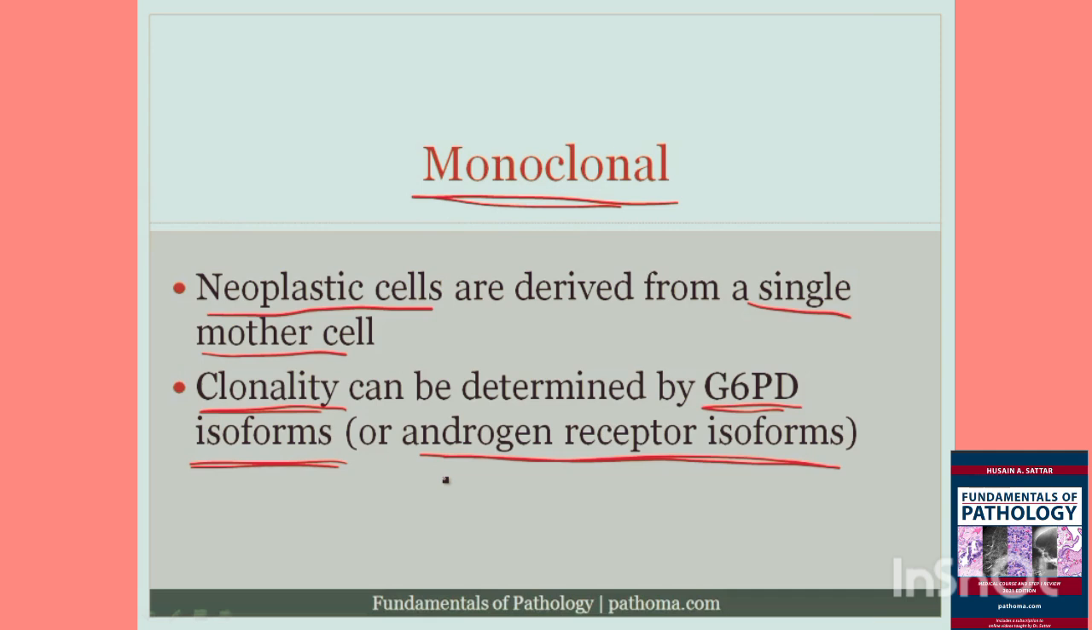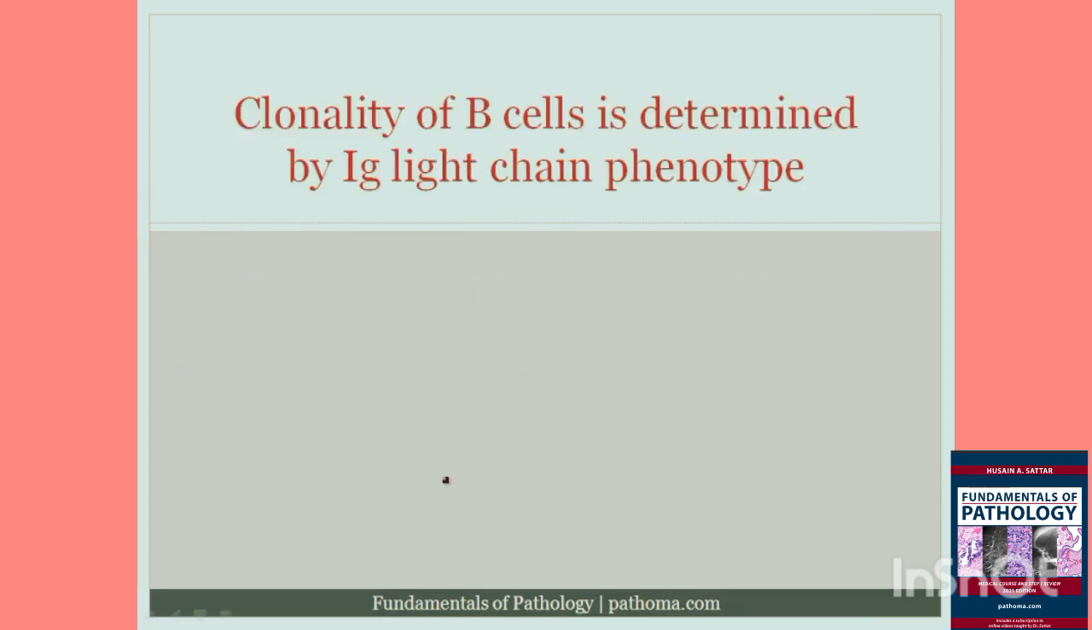But this is a fundamental principle of neoplasia, and that is that all neoplasia, whether it be benign, whether it be malignant, all neoplasia, all tumors are monoclonal by definition. Okay, another way that we could play the clonality game is to look at immunoglobulin light chain phenotype. And this is a way by which we can determine the clonality of B cells. This is high yield, and so it's worth taking a moment to understand the concept.